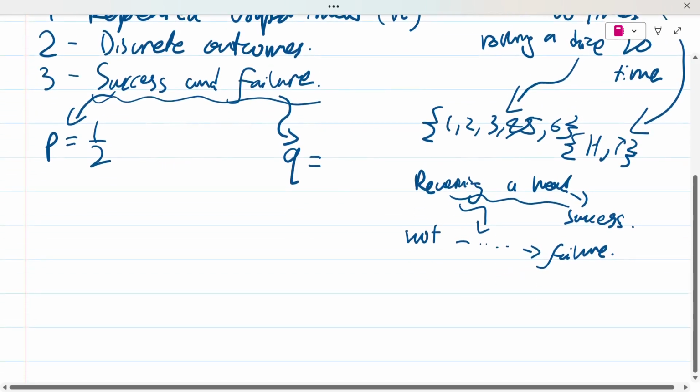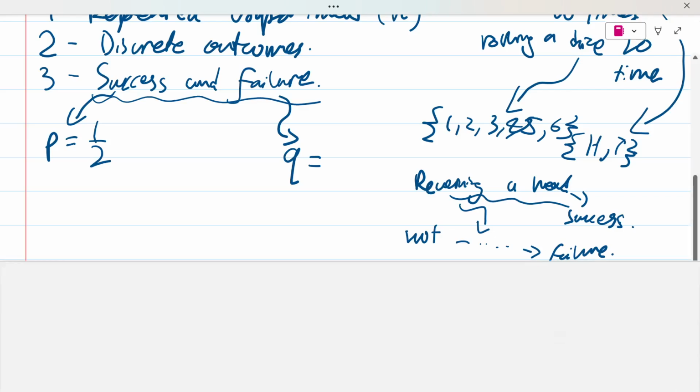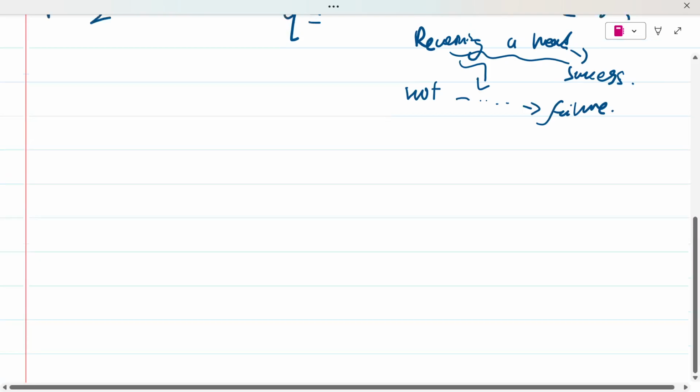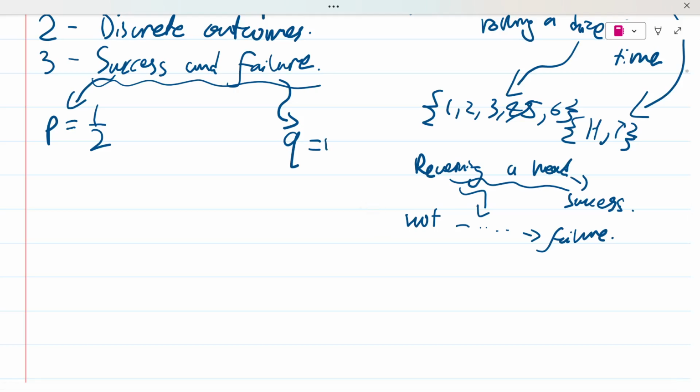Now, how do you find the failure? Once you have the success, you can easily find the failure. Remember one thing I told you: the total probability is always going to be one. So, you know what Q is going to be? You know what the failure is going to be? 1 minus P. This is it. Literally, you just need to find the probability of success, and you're getting the probability of failure for free. You know why?